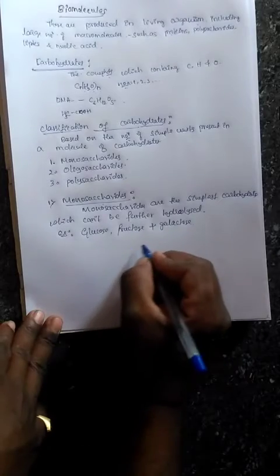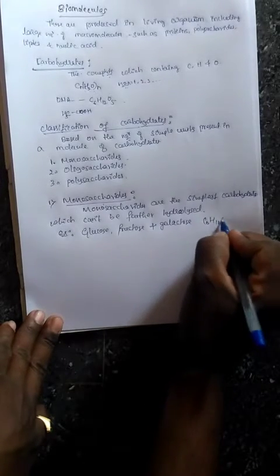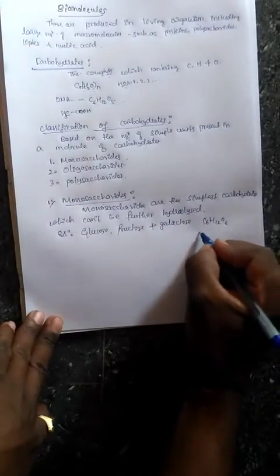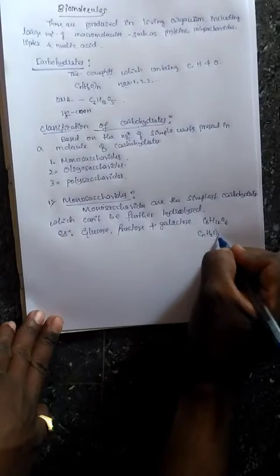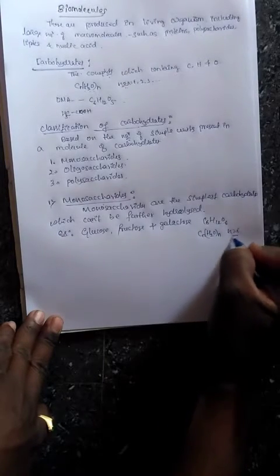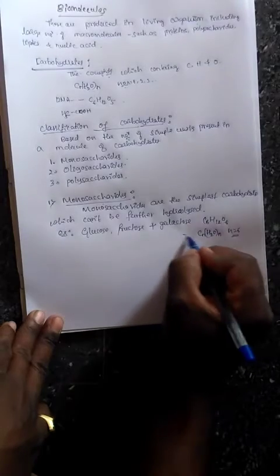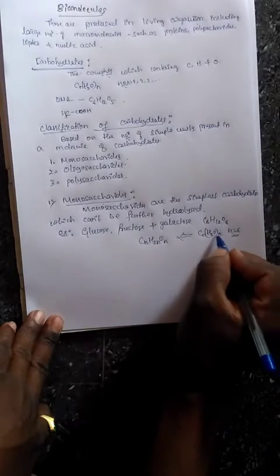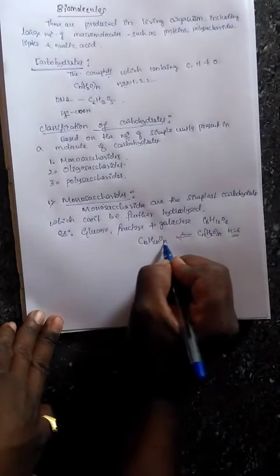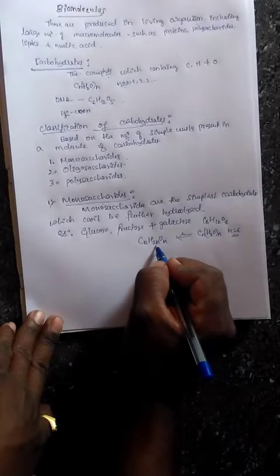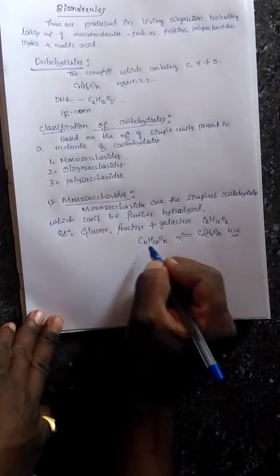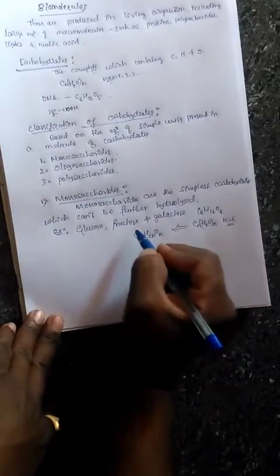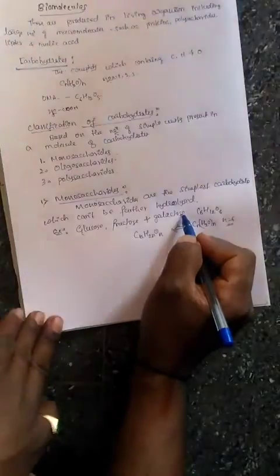All these have the molecular formula C6H12O6. It means these obey the general formula CnH2nOn. Here n is equal to how much? 6. So this can also be represented as Cn, H2n and On. The number of carbon atoms and oxygen atoms remains the same, and hydrogen is twice that of oxygen or carbon. This is the general representation. Examples of monosaccharides are glucose, fructose and galactose.